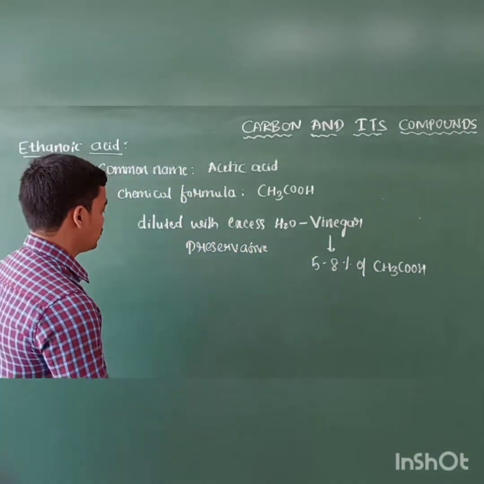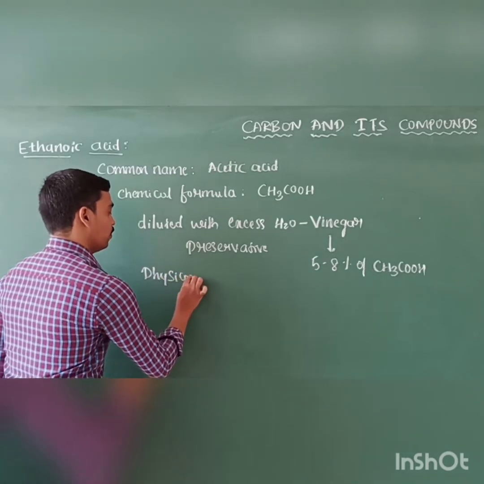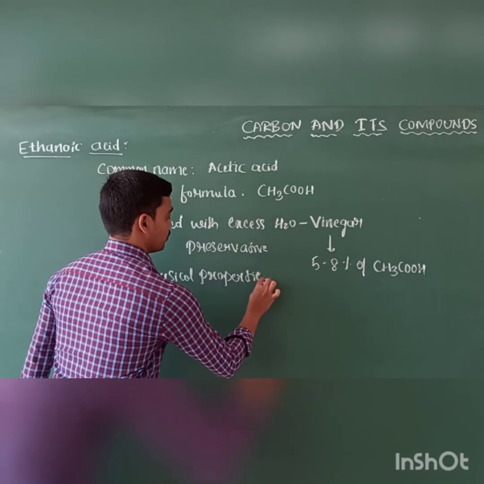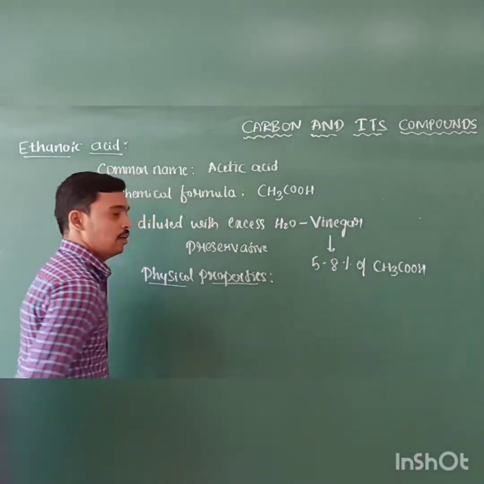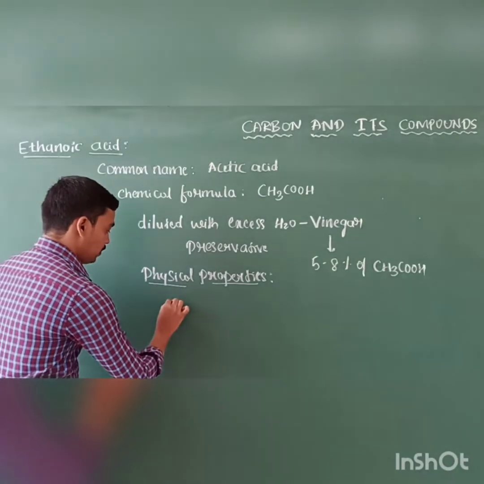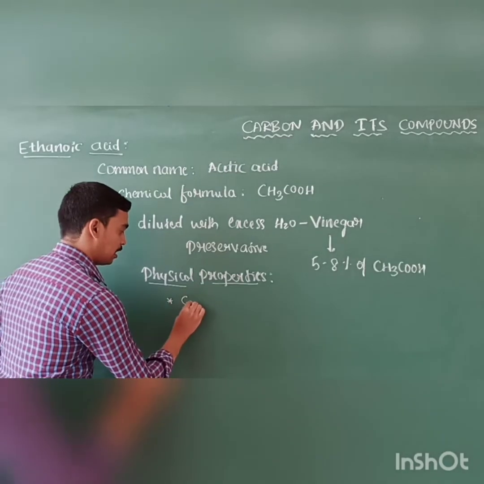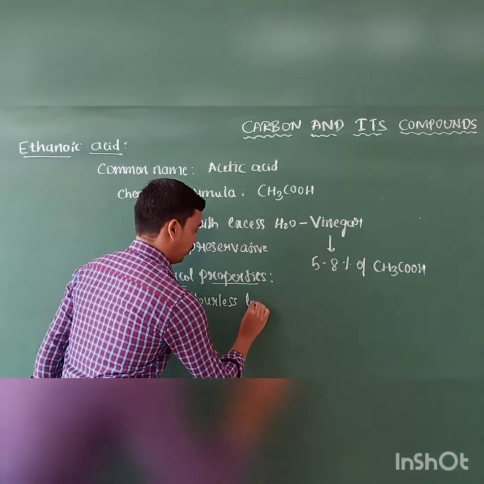And the next one is the physical properties. What are the physical properties? In that, the first one is that acetic acid is colorless in nature, a colorless liquid.